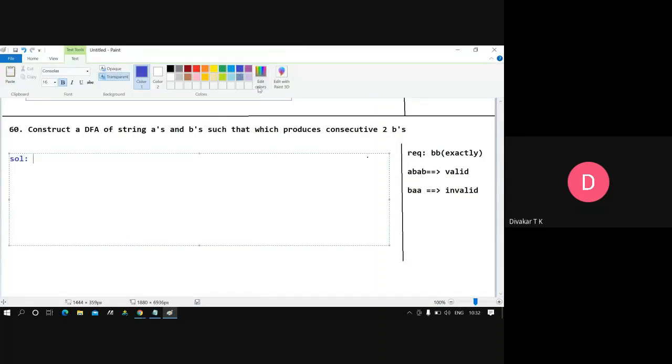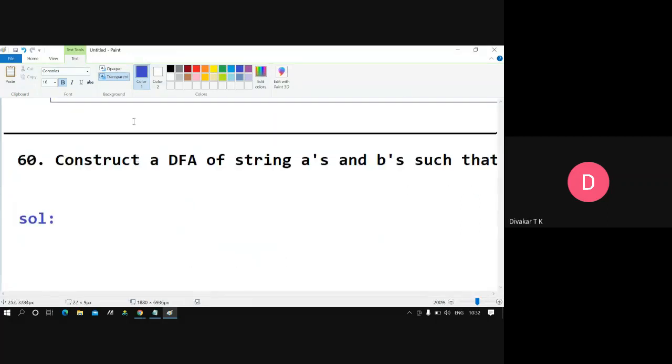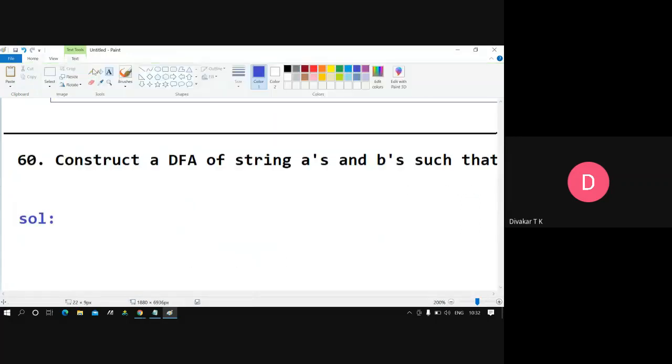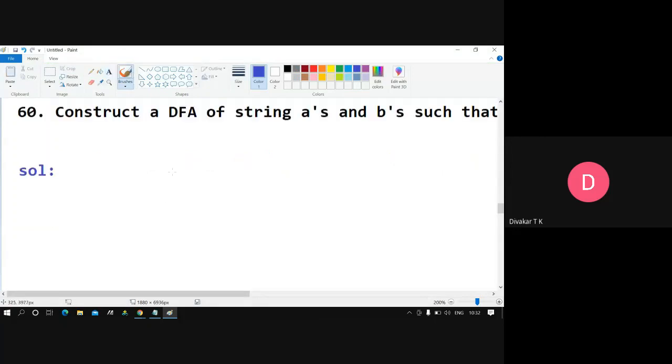Solution. In the solution part, what is the first step? The first step is very simple. Sigma is equal to A comma B. Okay, fine. Got the clarity? Perfect.